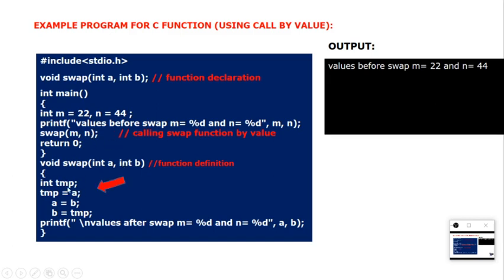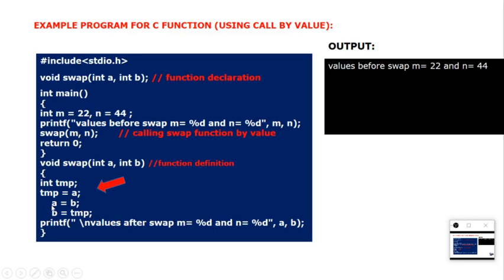Now what I will do, I will copy a value into temporary. So 22 will be copied into the temporary. Next, b value I will copy into a. So a value will be overwritten. A value will be erased, and b value, what we have, 44.